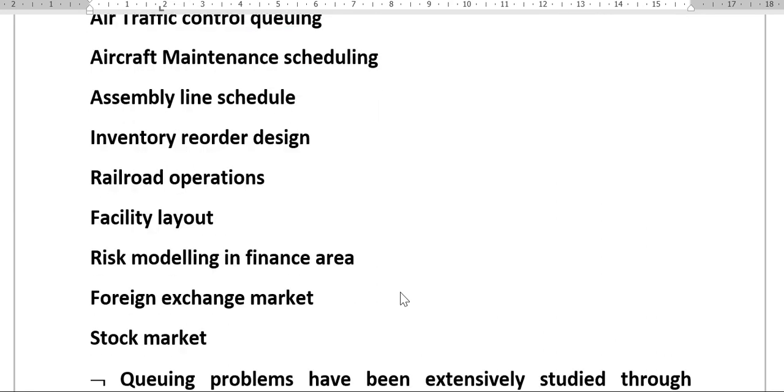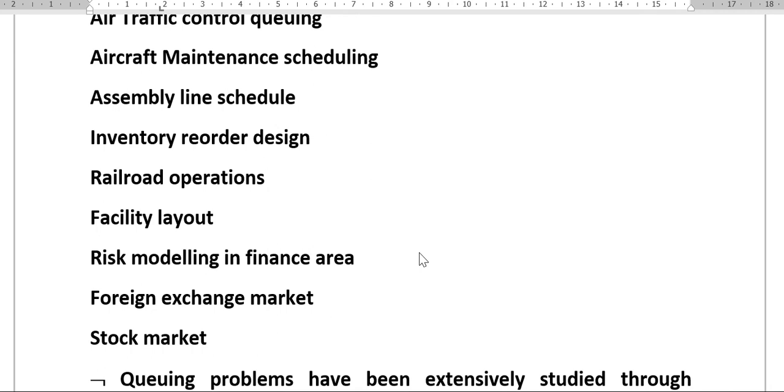Similarly, we can use it in the financial area also. Before a new product is launched, a simulation is produced and the effect is studied: what is going to happen if this new product comes into the market. So risk is studied before the new product is launched in the market. Similarly, in the foreign exchange market, a simulation is designed. In the stock market, a simulation is designed.